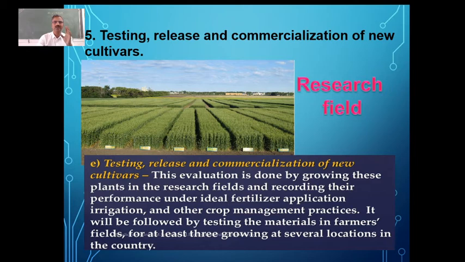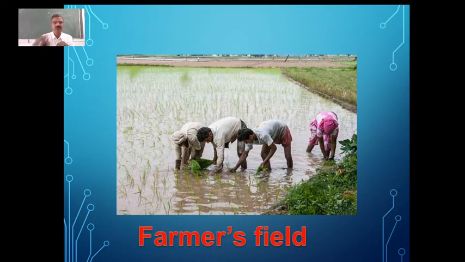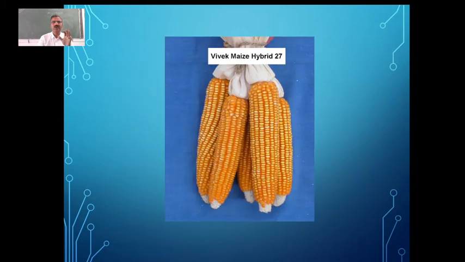So these are the 5 different steps which are involved in the process of plant breeding. And each step is very, very important. And if we fail at any one step, that plant breeding process is going to be a total failure. You can see the farmer's field where normally they try to use it on a larger scale. So this is about plant breeding.